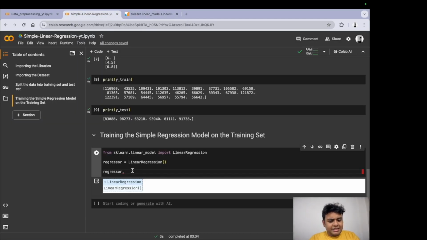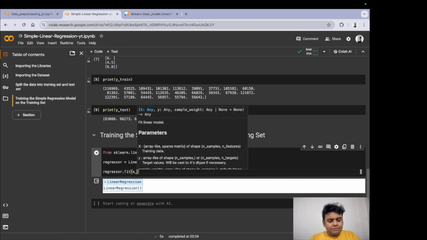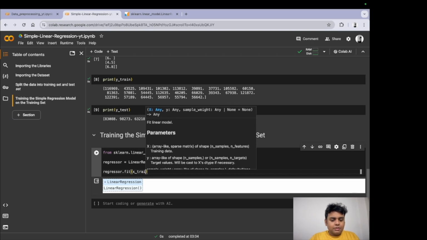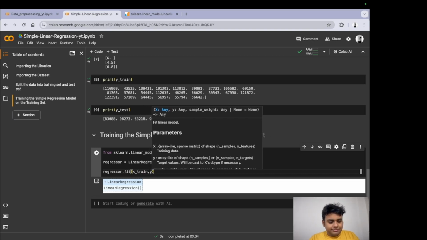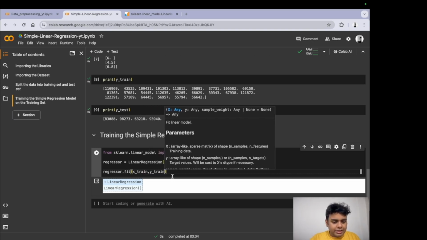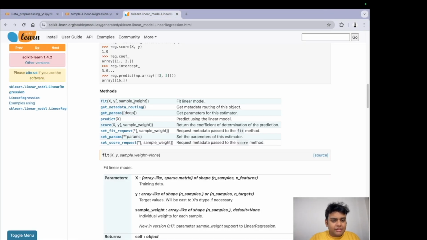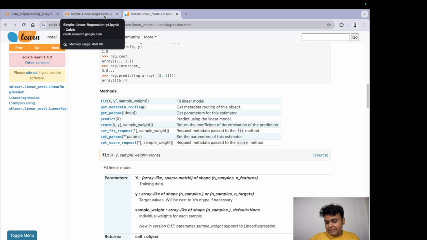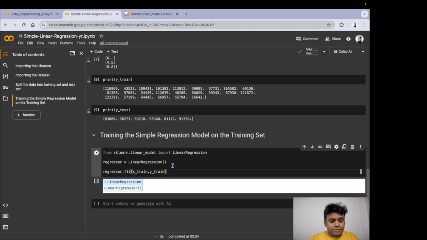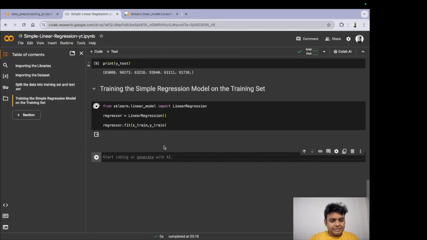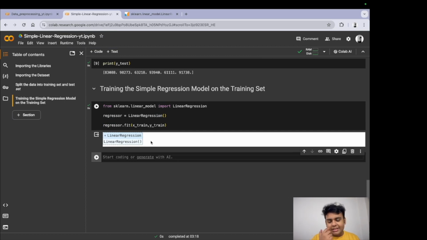So if it's taking X and Y, let us give it X and Y, which will be X train and Y train. All right. Anything else? There's sample weight. We are not giving it any sample weight because that is not necessary right now. And we're going to run this. And again, it gives us this linear regression.